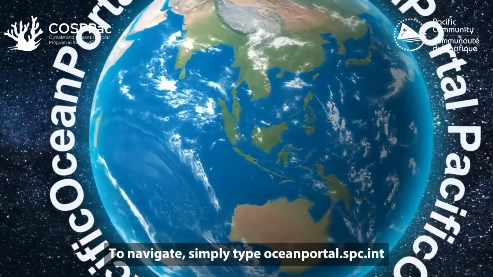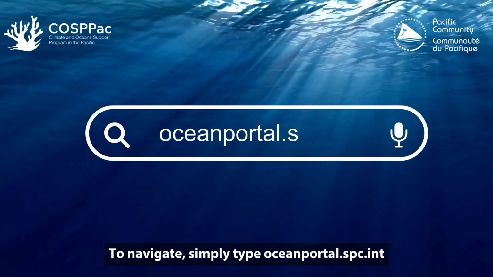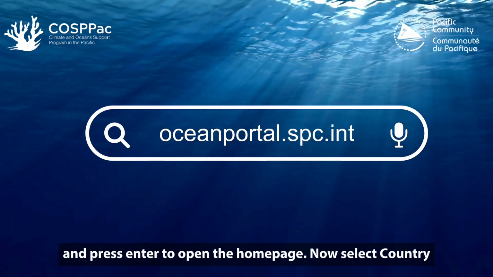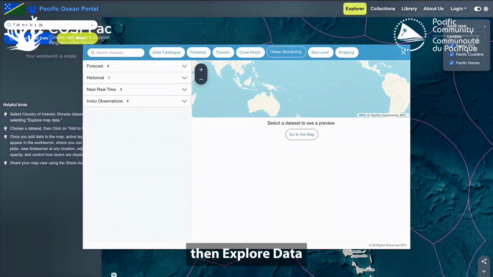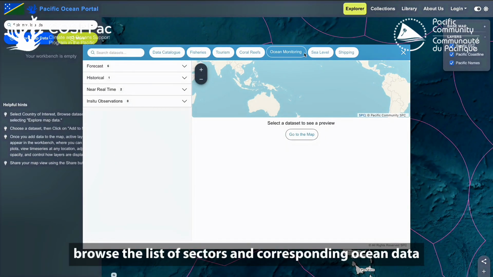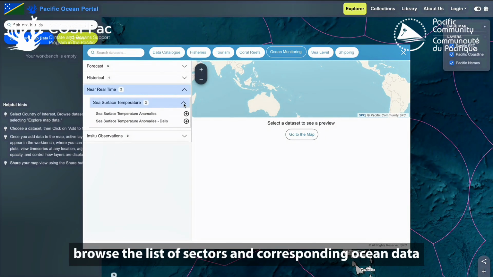To navigate, simply type oceanportal.spc.int into your search bar and press Enter to open the homepage. Now select Country, then Explore Data. Browse the list of sectors and corresponding ocean data.